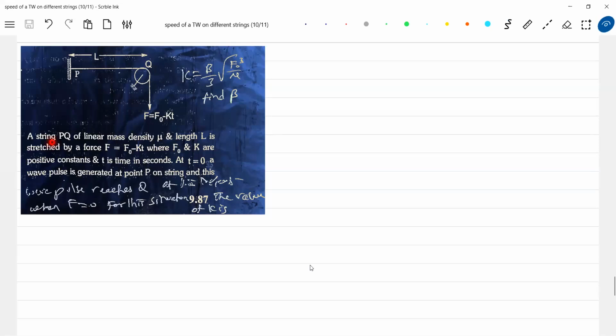Okay, a string PQ of linear mass density mu and length L is stretched by force F naught minus KT, where F naught and K are positive quantities. T is time. At T equals 0, a wave pulse is generated at point P on the string, and this wave pulse reaches Q